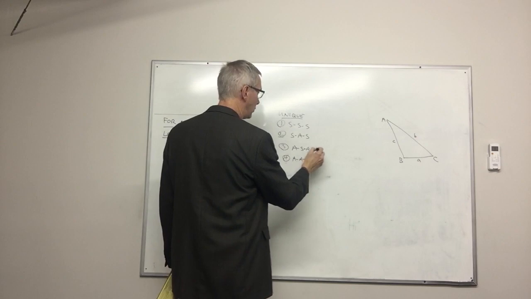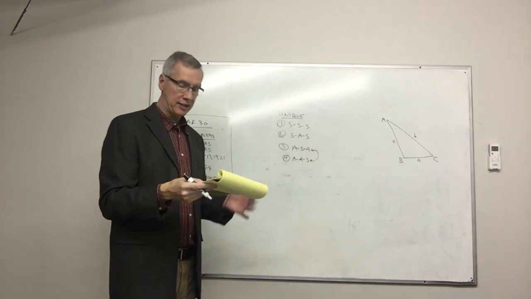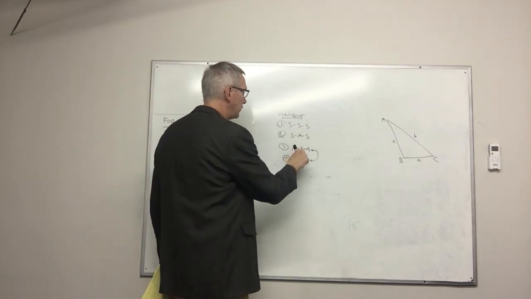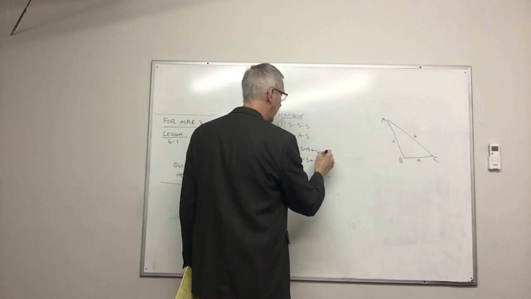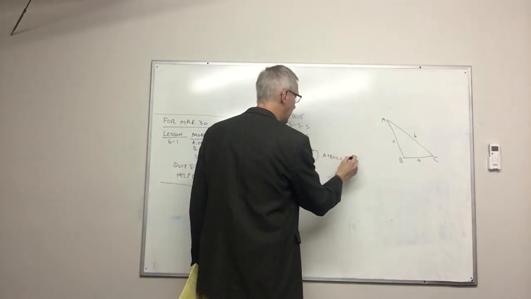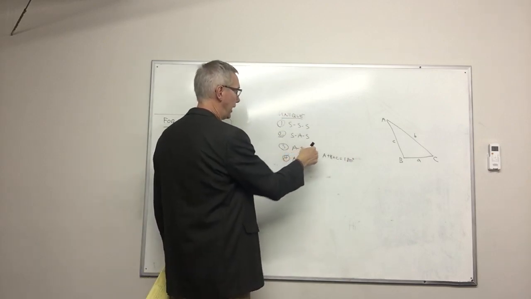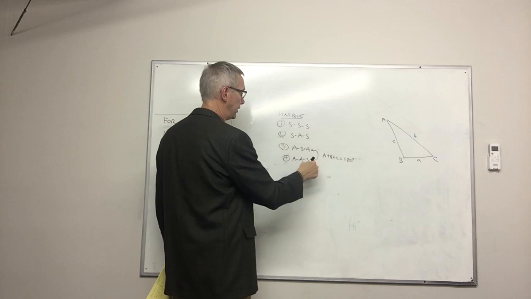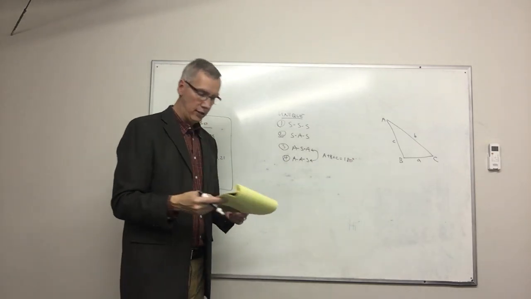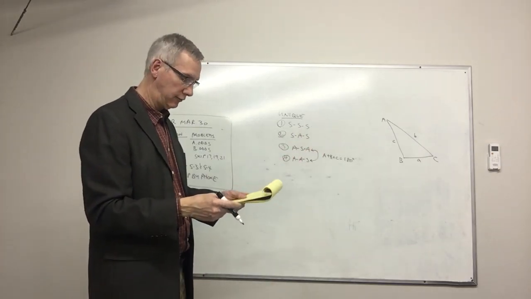These 2 cases are really the same as each other. You can derive each case from the other one because we know that the sum of the 3 angles in a triangle is 180 degrees. So as long as I know 2 angles, I can find the 3rd angle. If I know these 2 angles, I can find this 3rd angle over here. So those 2 cases are the same, and again, define a single triangle that I can solve. Okay?